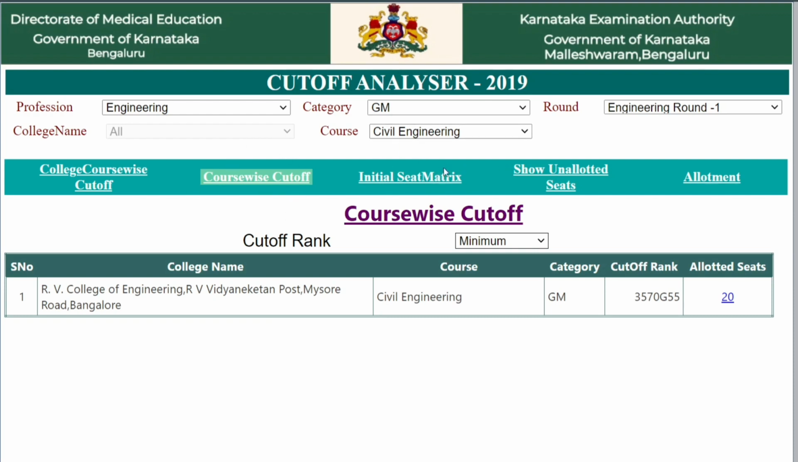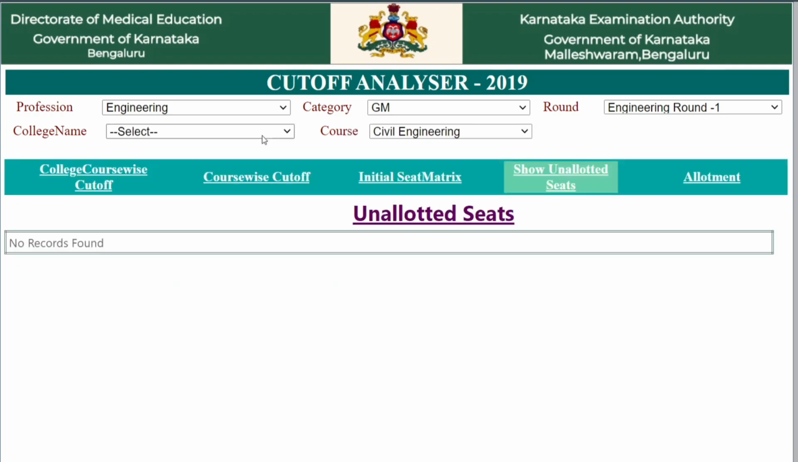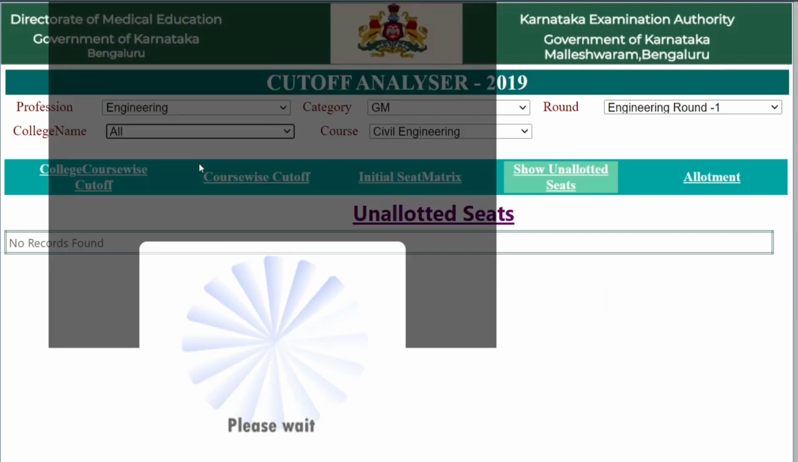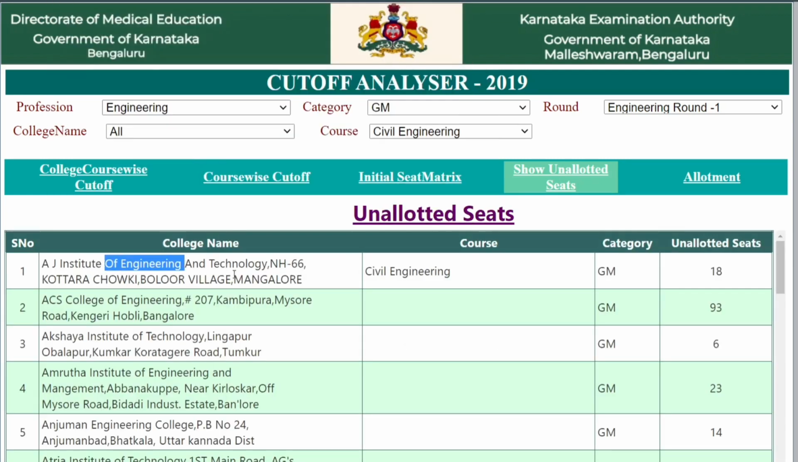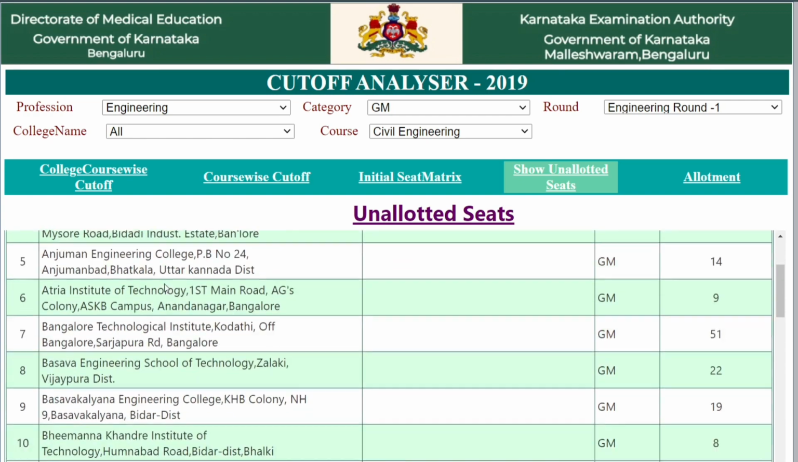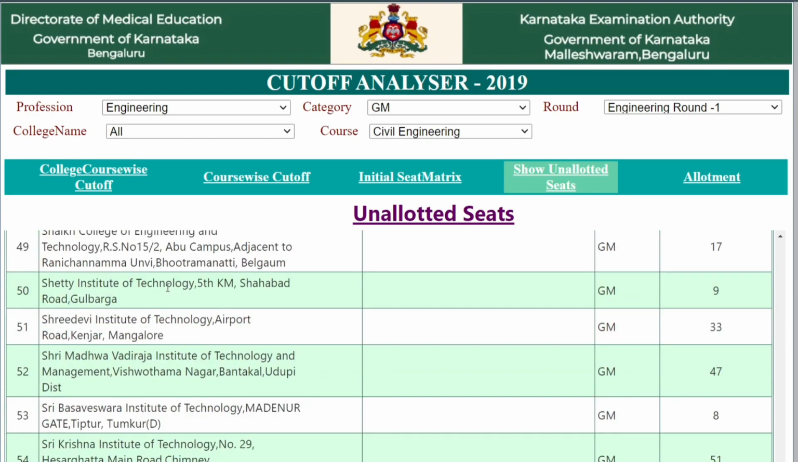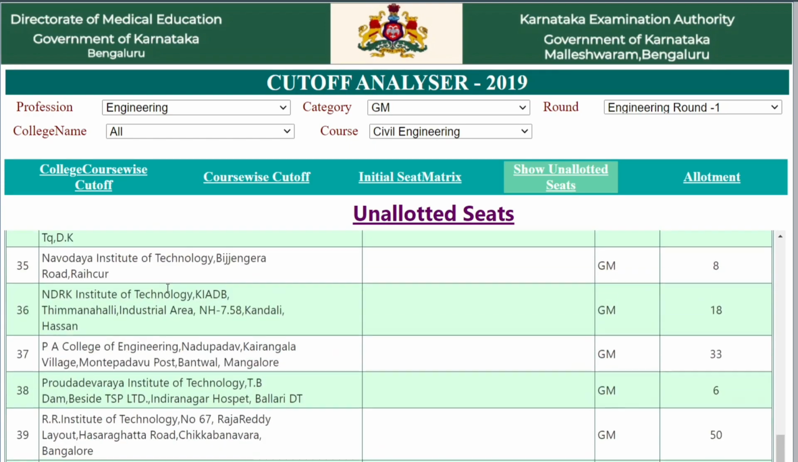Next, the initial seat matrix. What's the seat matrix there? It's not important. So, show unallotted seats, means the seats which are not allotted. Yeah, if you give all. In AJ Institute of Engineering, civil engineering course, 18 seats have not been allotted. I mean, they have not taken it up. So ACS College of Engineering, 93 unallotted seats, means you may get a seat here easily like that. These many seats have not been allotted.